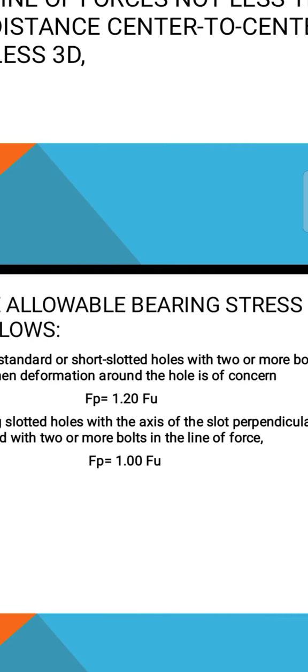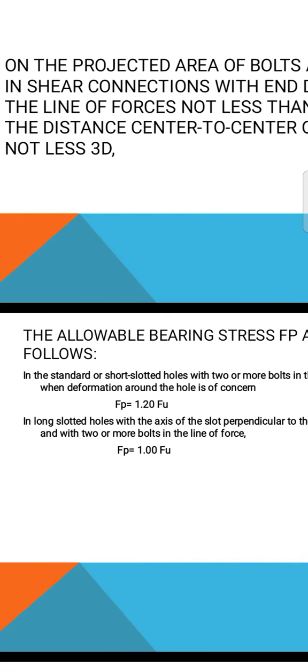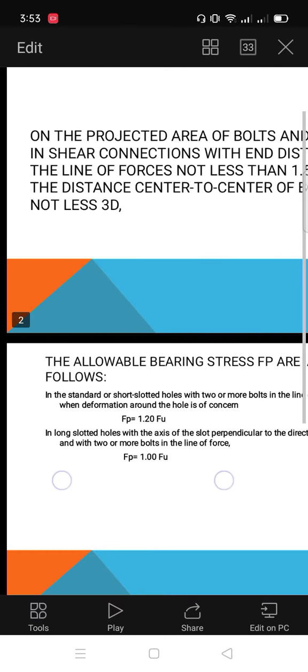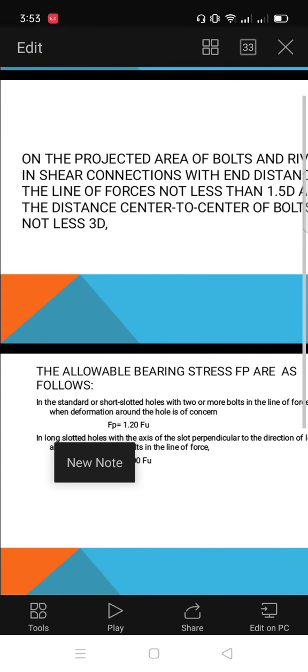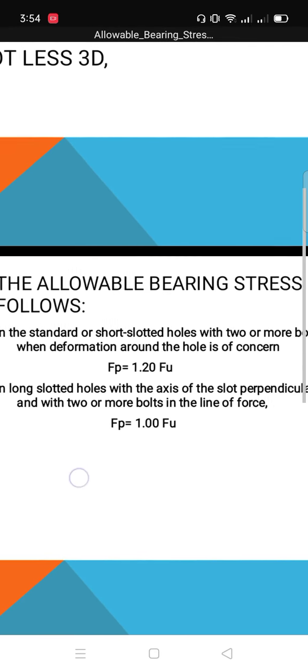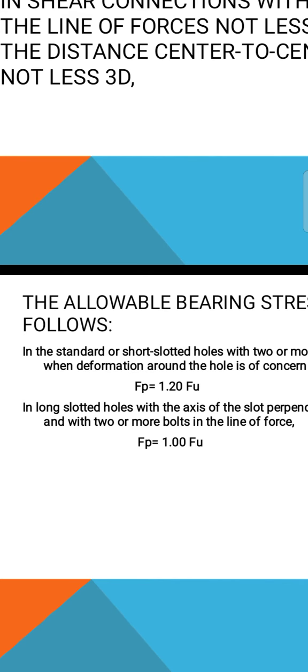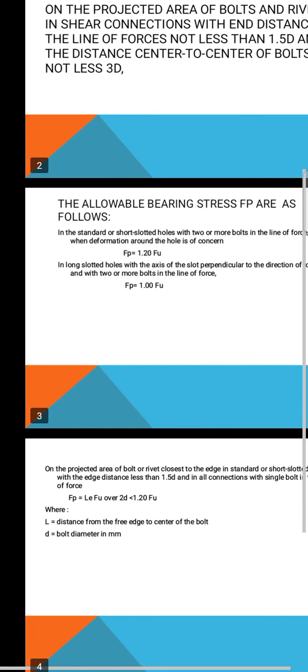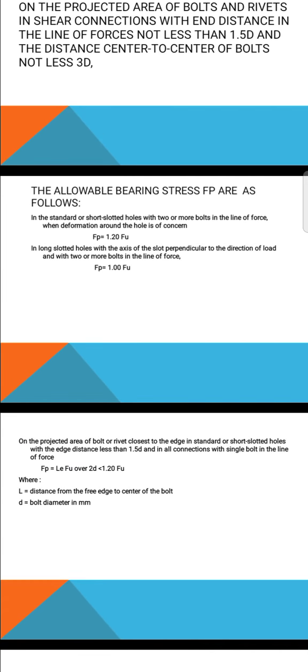1.20 Fu. The next is in long slotted holes with the axis of slot perpendicular to the direction of load and with 2 or more bolts in the line of force. So in long slotted holes, Fp equals 1.0 Fu. The next is on the projected area of bolts or rivets close to the edge in standard